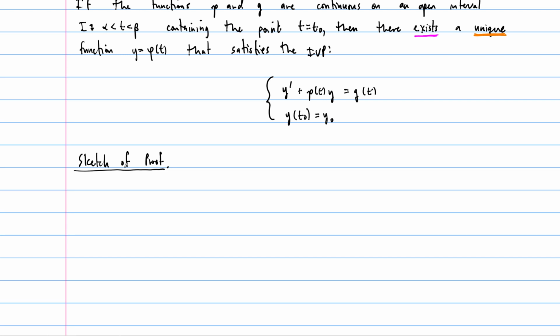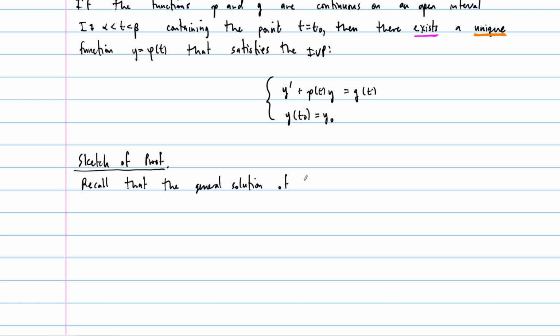And so this one is a problem that we've already found a general solution to, right? So we already found the general solution, and really this theorem now just tells us that the general solution we found both exists and is unique. So let's just go through the ideas that we've already remembered, right? So I call this a sketch of a proof because I'm not going to write every single detail, but you guys should fill in the details of this as you work through this lecture. But recall that the general solution,